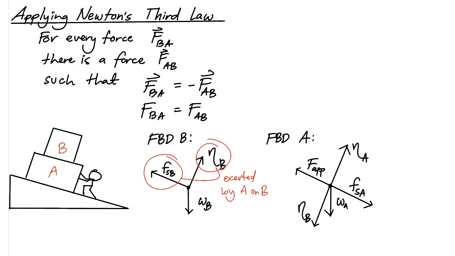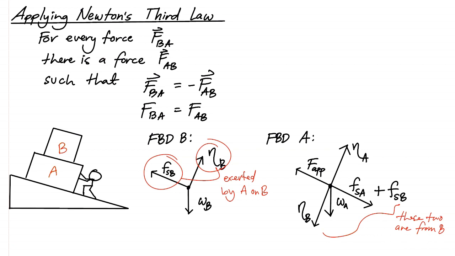Another force that is exerted by A on B is this friction force here. So dapat may reaction din yan pagdating kay A. So we can add that. So in addition to this friction that is in this direction, we can also add this friction here. Okay? So now, meron ng action force, merong reaction force in the form of FSB. Okay? So ito yung forces from B as a reaction dun sa in-apply din ni A kay B. No, reaction dito sa dalawang force na in-apply ni A kay B.